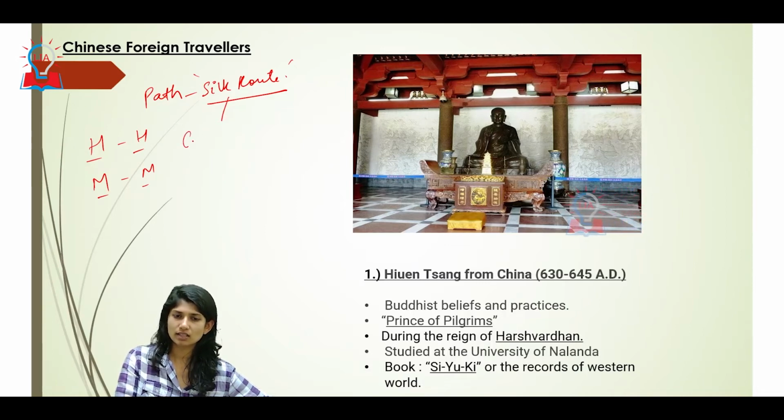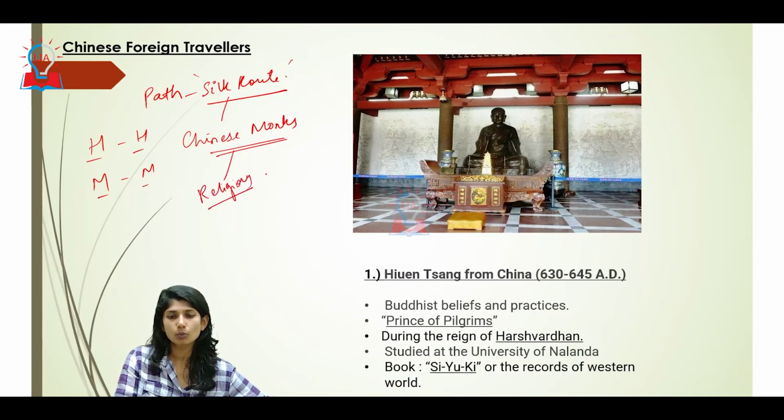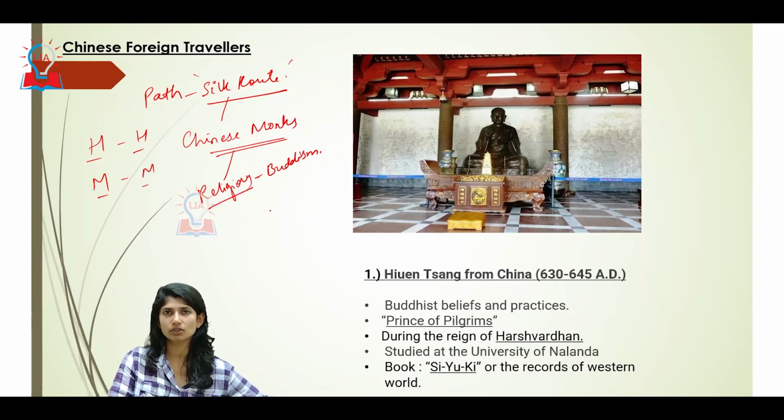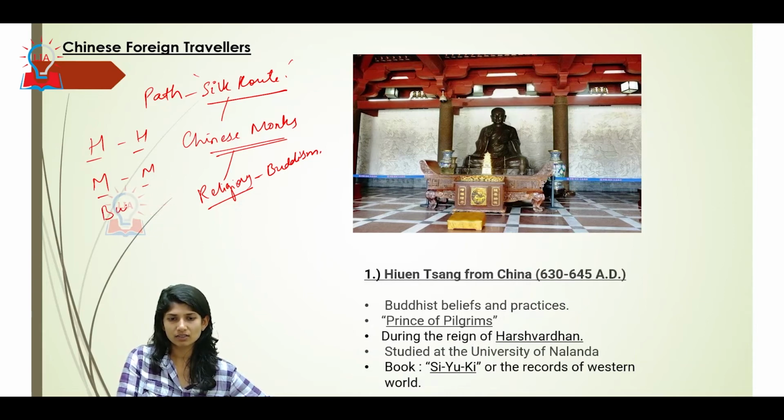One more thing is these Chinese monks, or pilgrims. What were they most importantly visiting India for? One is a religious factor. Buddhism. They wanted to see the land where Buddha was giving his sermon, his Bodhgaya tree. India is a land where the majority of Buddhist works were there, like we discussed in the beginning of the video, where Buddhist texts were written in Sanskrit and Pali.